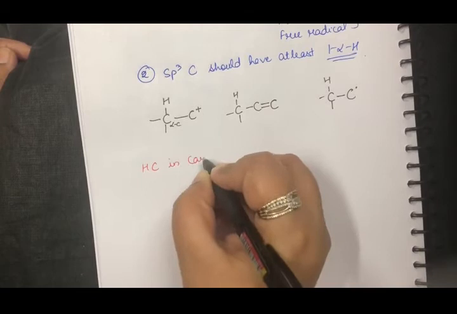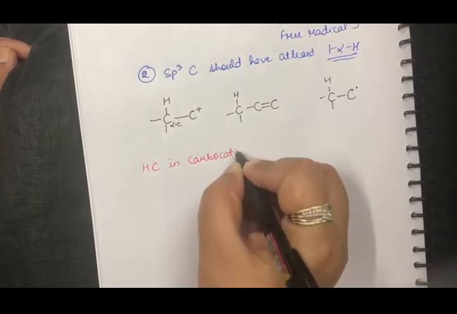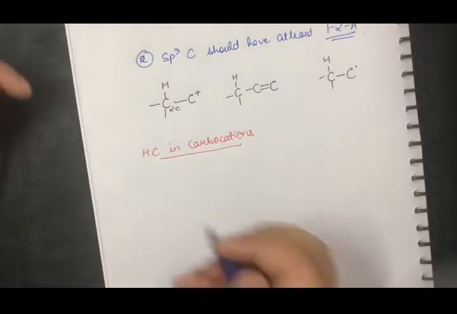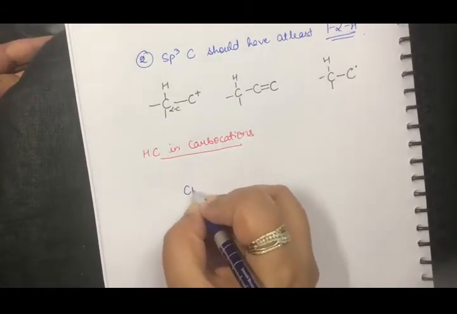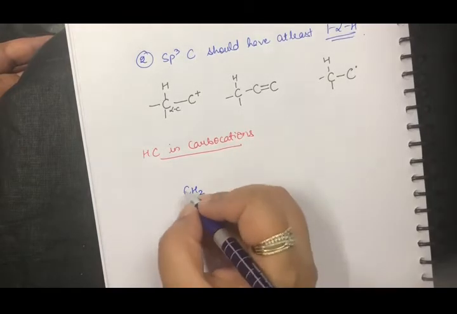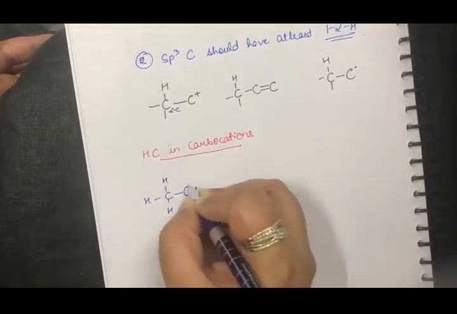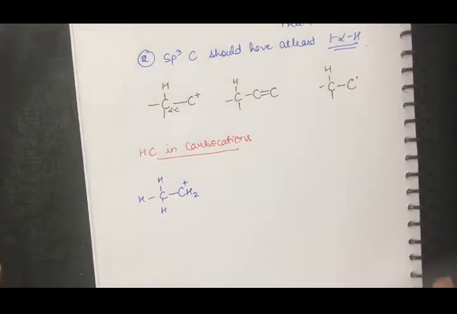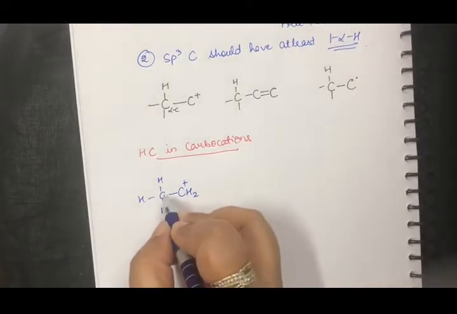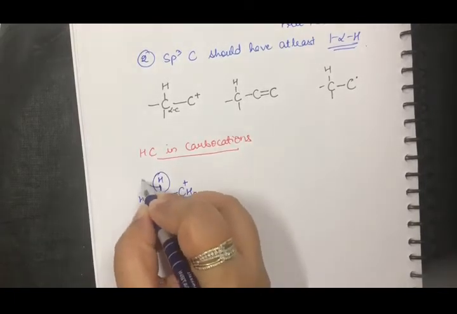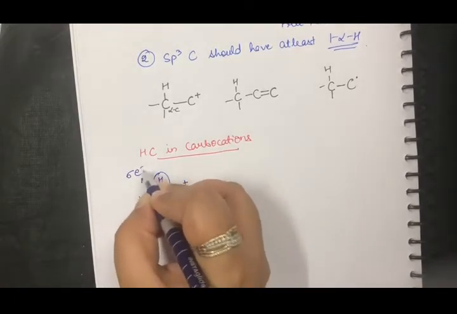Let's talk about hyperconjugation in carbocations. Let's take the simplest of examples. If this is CH2, I'll have one hydrogen here, and one hydrogen here, and this is my carbocation, right? Now what is happening is that this alpha hydrogen which I am talking about, this bond is formed with sigma electrons.